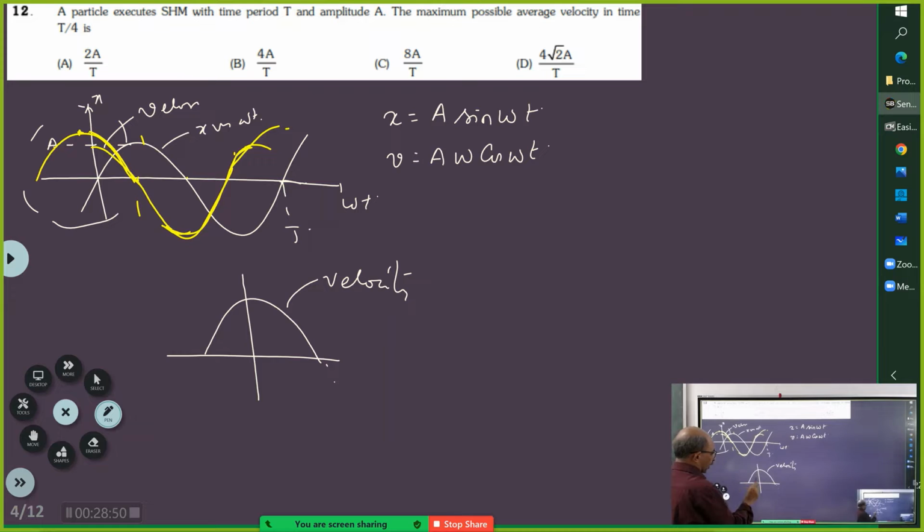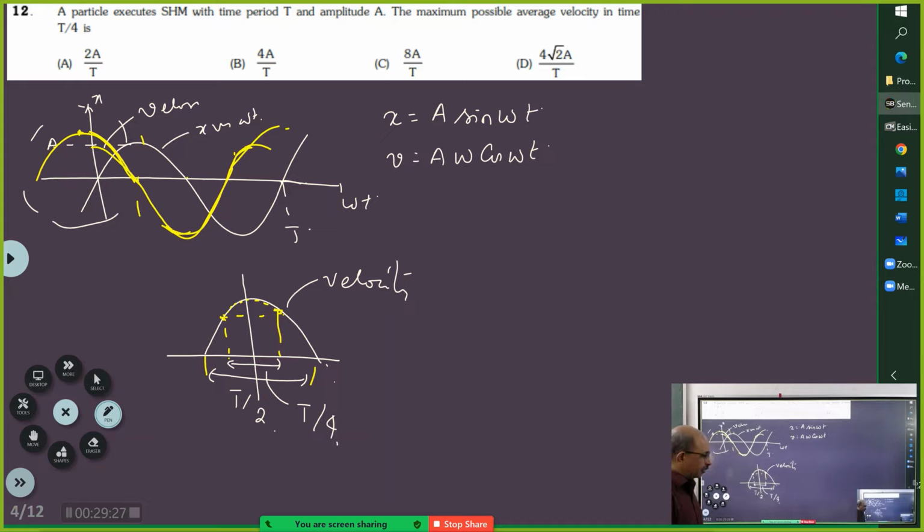And now they have given, from here to here, the time period becomes t by 4. And therefore I will have to take it at this point and this point. So this will be t by 4. Between these two points I am having the maximum velocity. So if you take the average of the values in this, then that will be the maximum possible average value. I suppose you got it.